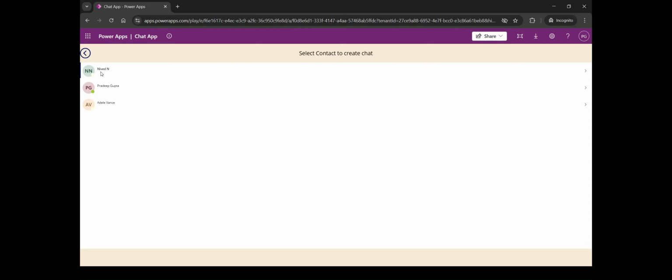Maybe there are some improvements to be added in the Power App. This is just an initial version, I would say. But let me show you how the communication actually works. First let me log in through my mobile phone. I have to log in as the Nived user. So let me just try to log in.